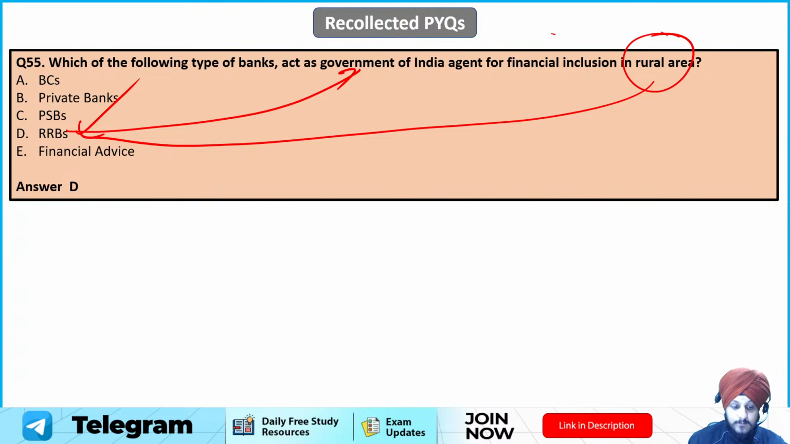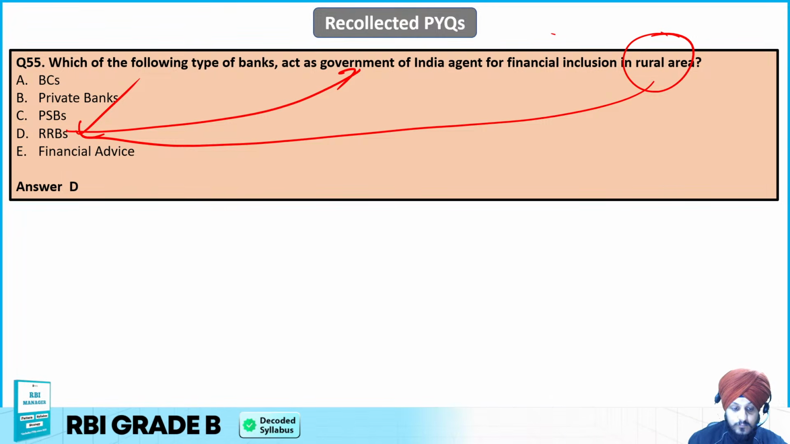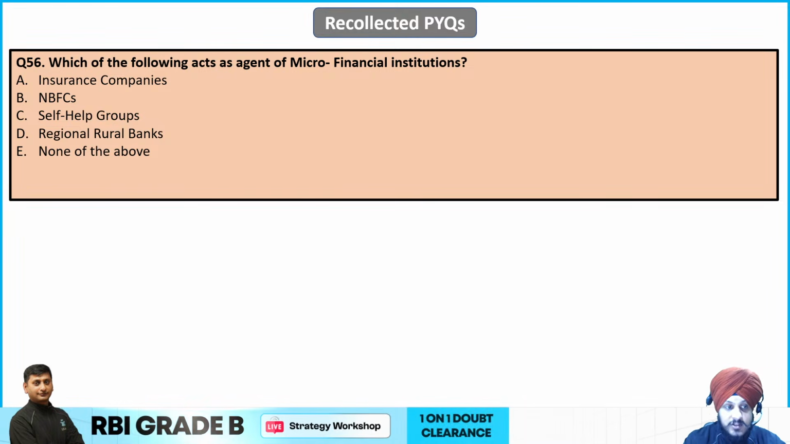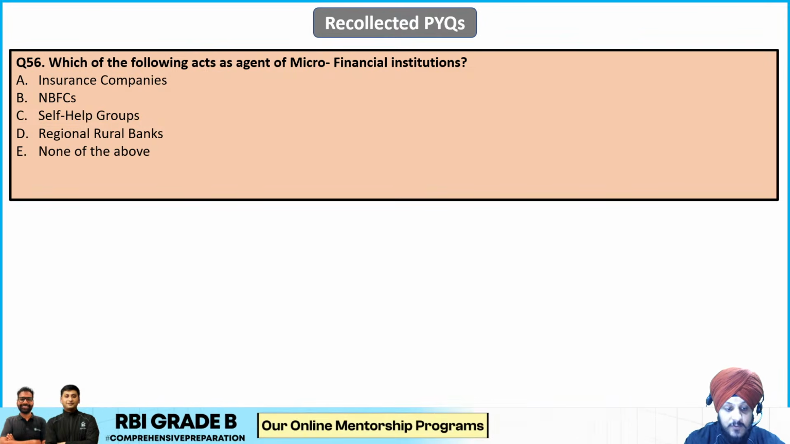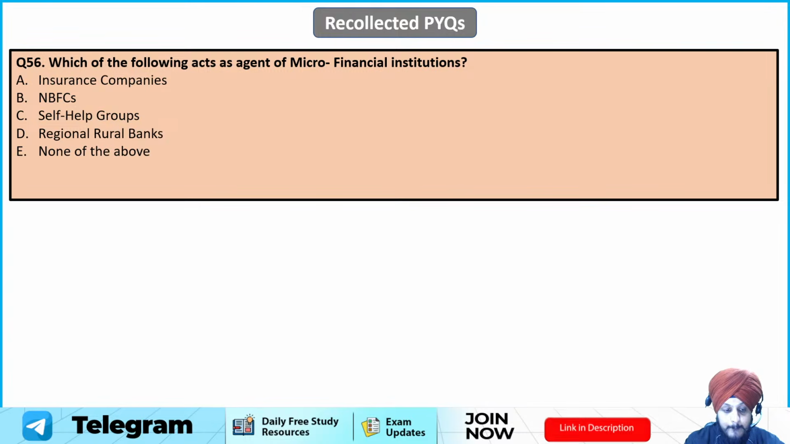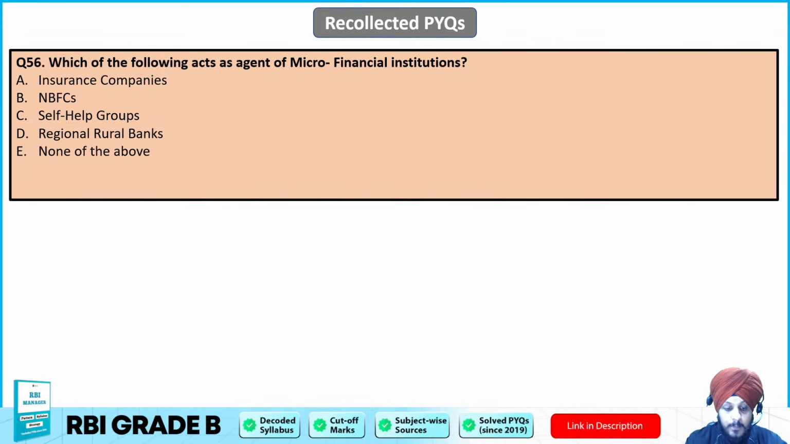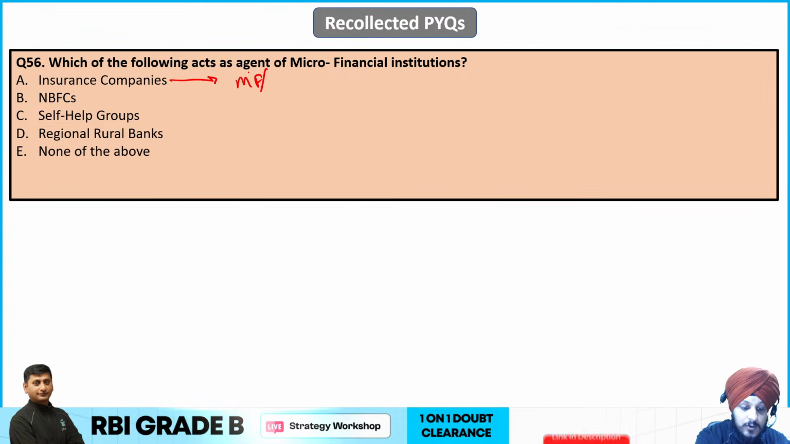Now moving on to the next one. The next one is question number 56. Which of the following act as the agent of microfinancial institutions? Insurance companies, NBFCs, self-help groups, RRBs, or none of the above? So mark your answer for question number 56. So insurance companies, if we see, provide insurance services but not microfinance support, right?